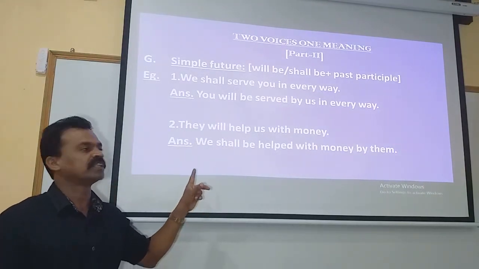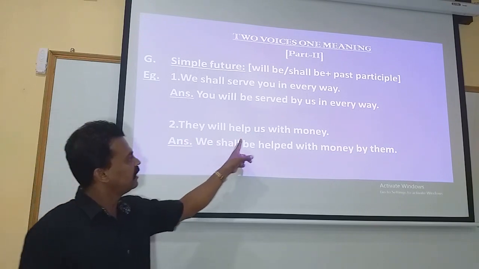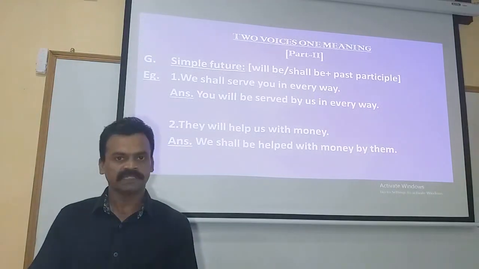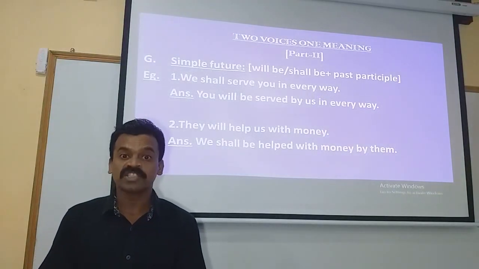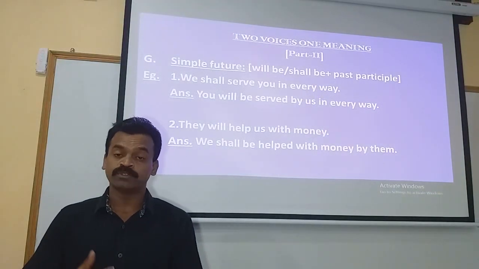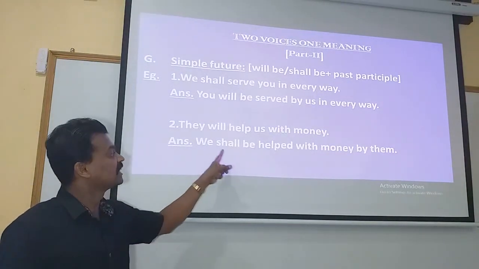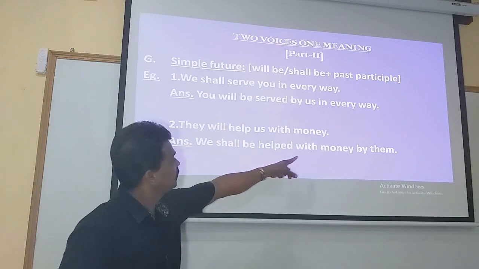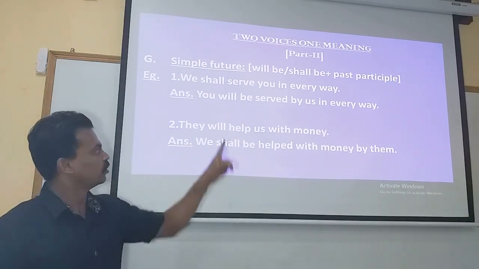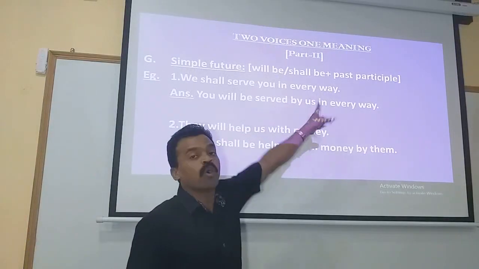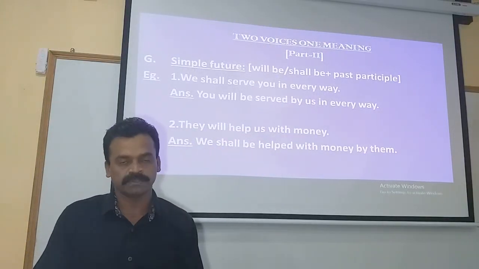Now let us move on to the next example. They will help us with money. Whom will they help? They will help us. So us is the object here. So that object we have to change into the form of subject. So therefore, we shall be helped with money by them. When the statement is in simple future, the rule to be applied is will be or shall be plus the past participle form of the verb.